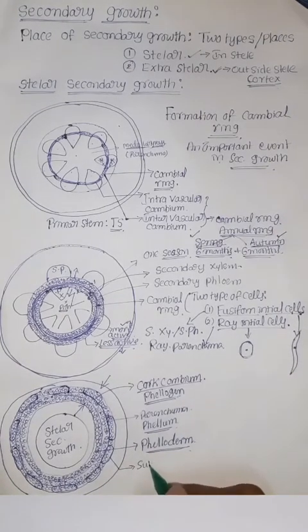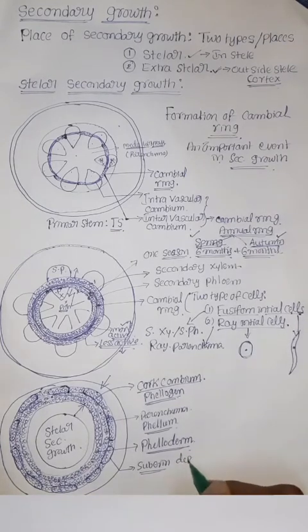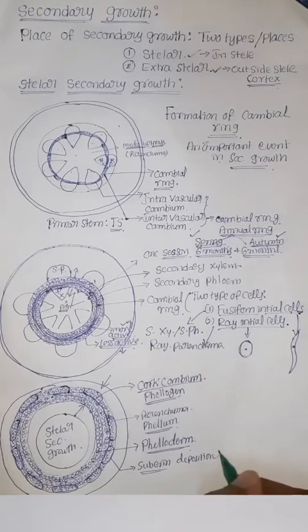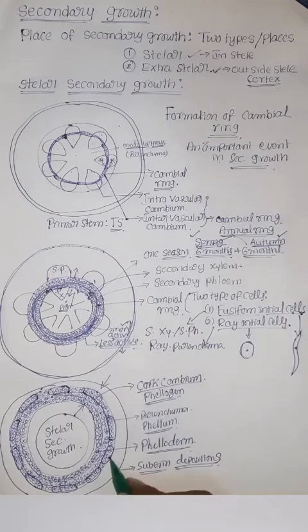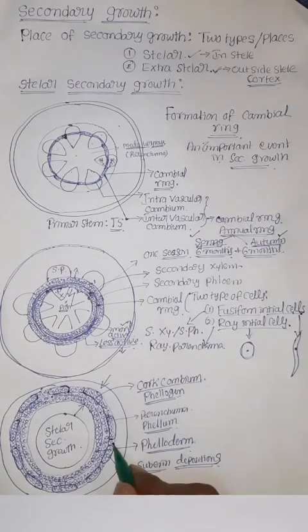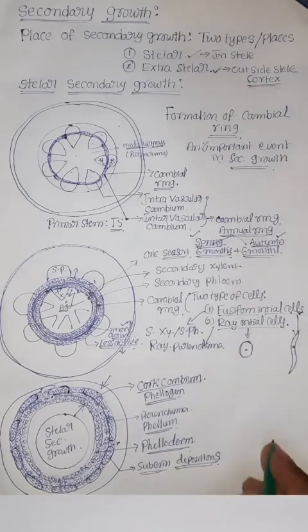Here this tissue has suberin deposition. Suberin is impermeable to water and gaseous exchange. In this region, there is no suberin deposition.